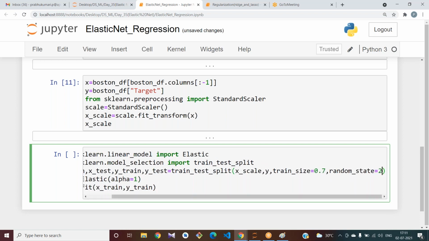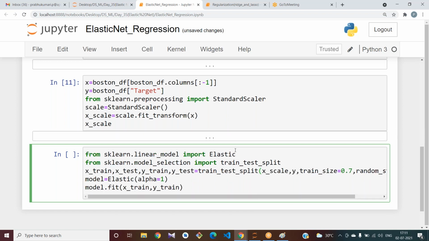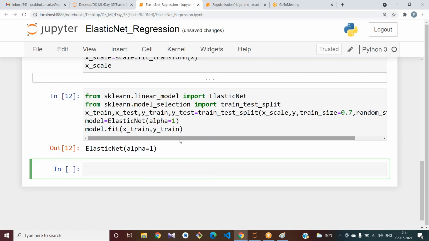I'm trying to change my values here. Linear underscore model, elastic net, not elastic.